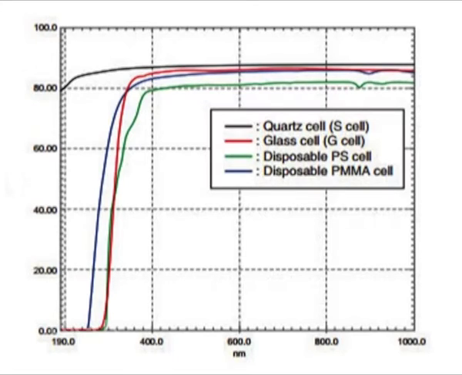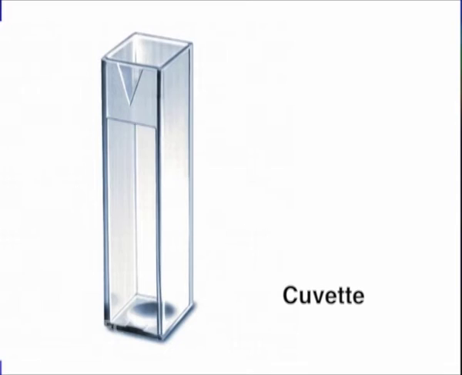For example, as can be seen in the graph, glass and plastic absorb UV light and not visible radiation. So, they are not suitable while working with UV radiations, but only suitable for visible region. On the other hand, silica and quartz do not absorb UV and visible light and hence can be used while working with UV as well as visible radiations.